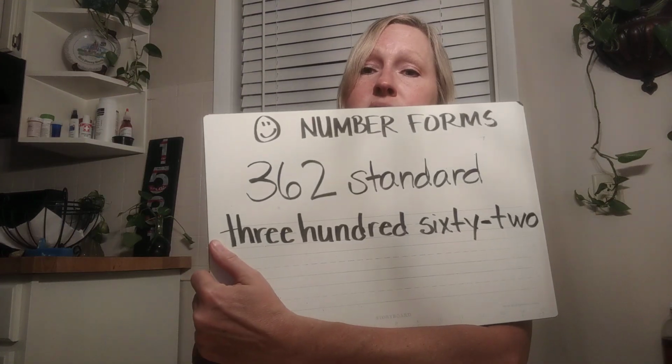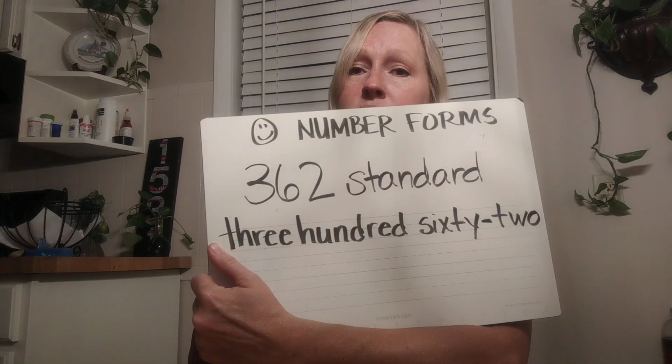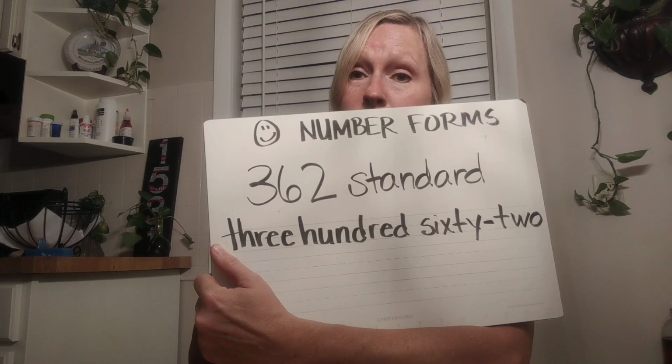So now you take a minute to write down the expanded form of 362. I will write it on my board, and if you need more time than when I'm ready, you can always push pause. So you write what you think. You ready?